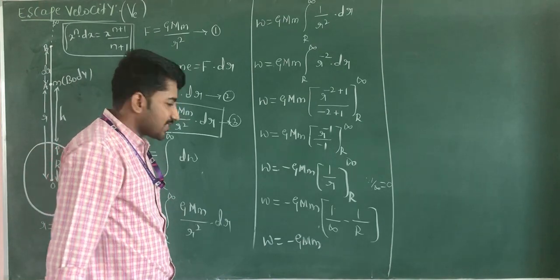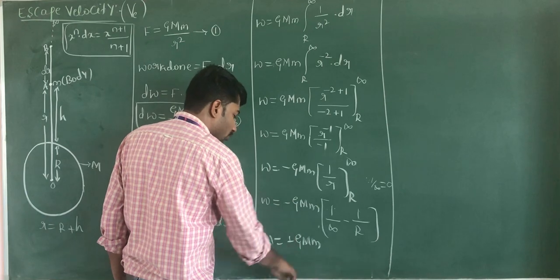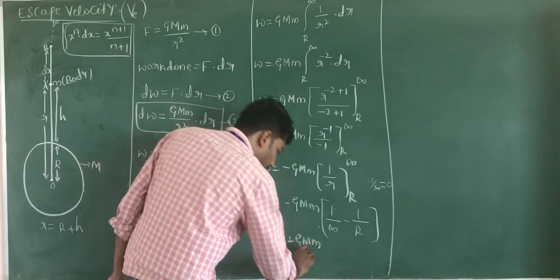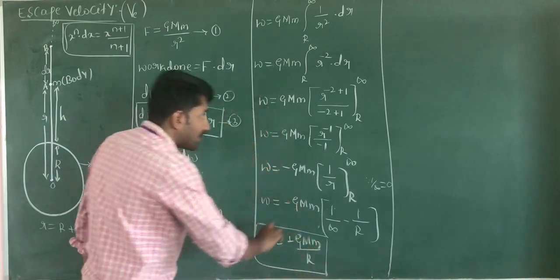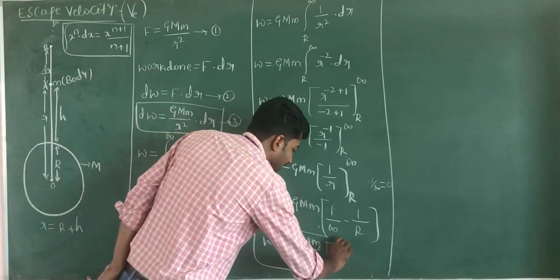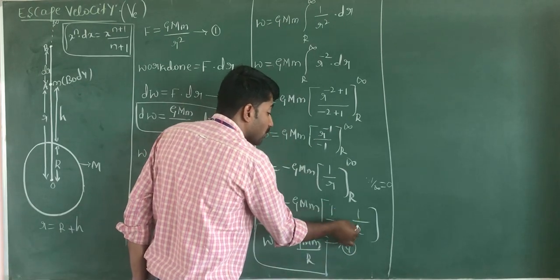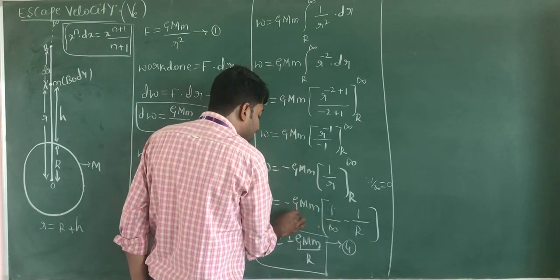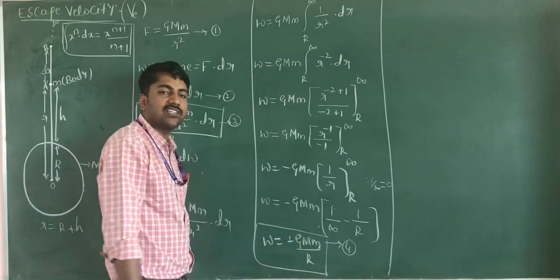When we substitute the value 0, we get 1 by 0 minus 1 by r, into minus GMm. Minus into minus gives plus, so w is equal to plus GMm divided by r. This is equation number 4. 1 by infinity equal to 0, so 0 minus 1 by r into minus GMm. W is equal to plus GMm divided by r, which is the work done.